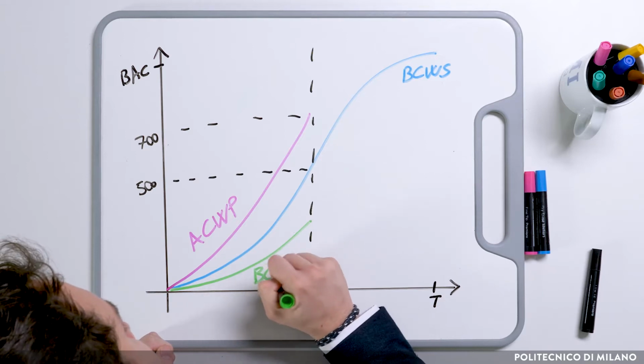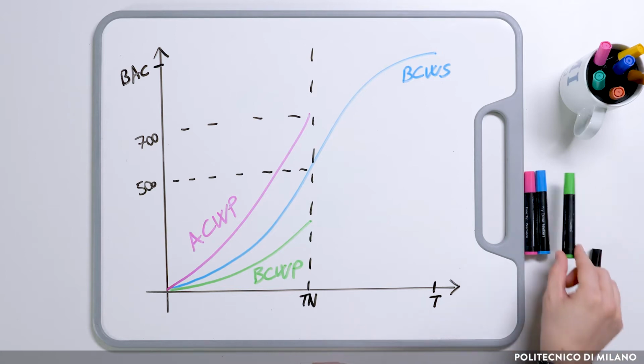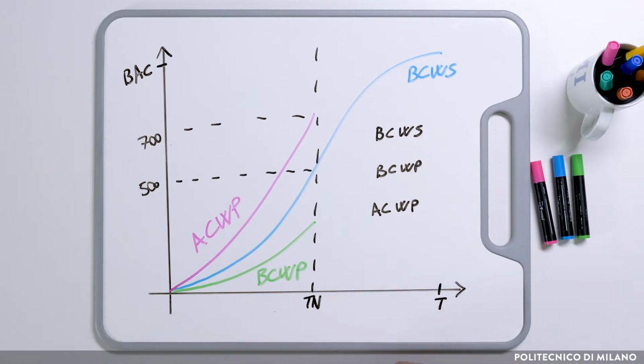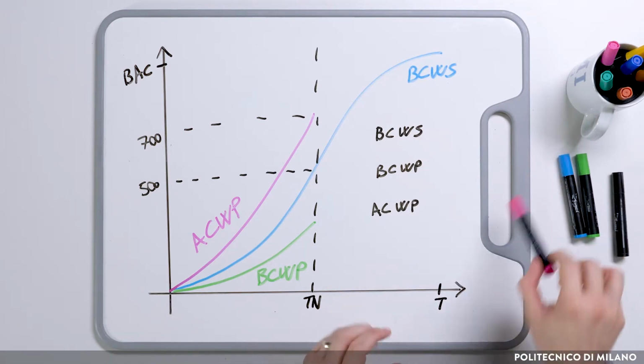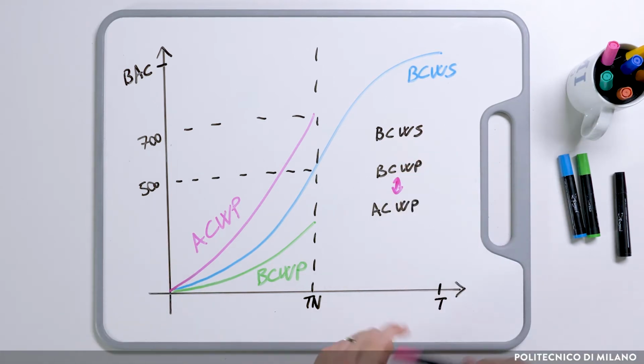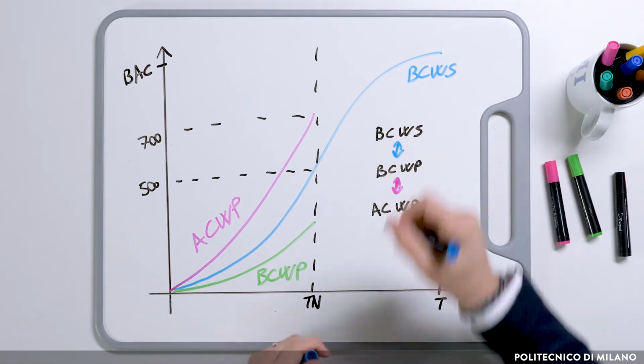Therefore, we need to create the BCWP, acting as a reference point to compare the other two. BCWP means budgeted cost of work performed. It keeps one of the variables, time or cost, equal to one of the two other curves. This means that we value the work we have actually done through the cost we have estimated and budgeted for those activities, no matter if we had differences in the actual cost.